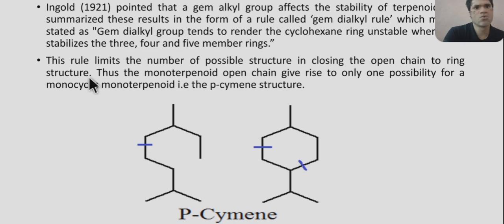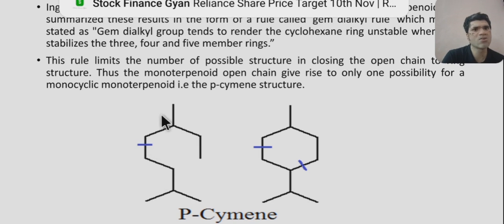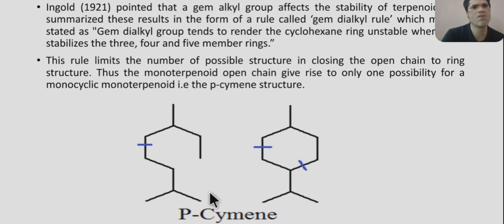The next rule is about closing of the ring. This rule limits the number of possible structures in closing the open chain to a ring structure. Thus, the monoterpenoid open chain gives rise to only one possibility for a monocyclic monoterpenoid. So that means in the case of monocyclic terpenoids, containing only one ring, monoterpenes, that means two isoprene units, when ring closure takes place, it will give only one product.